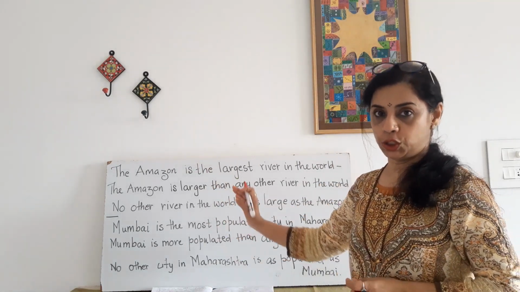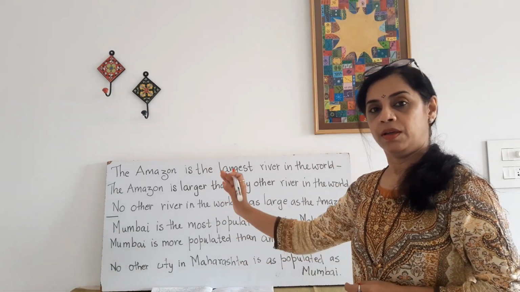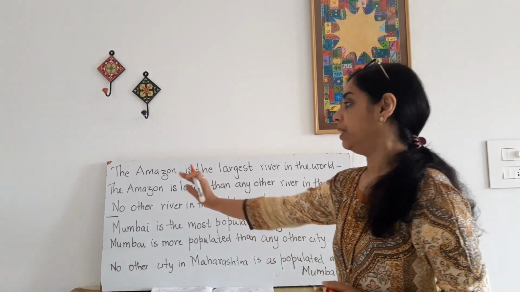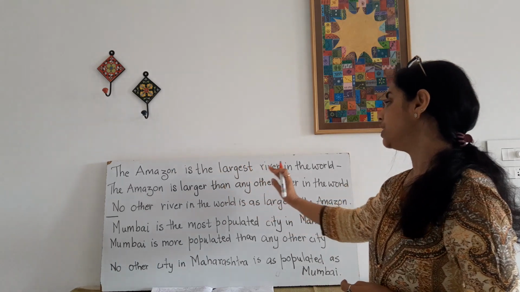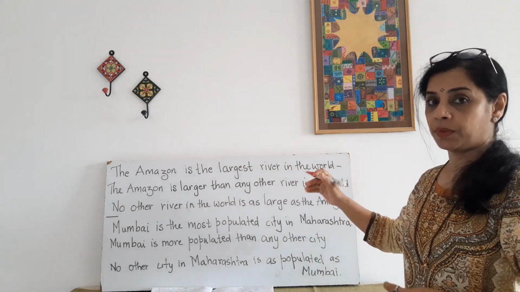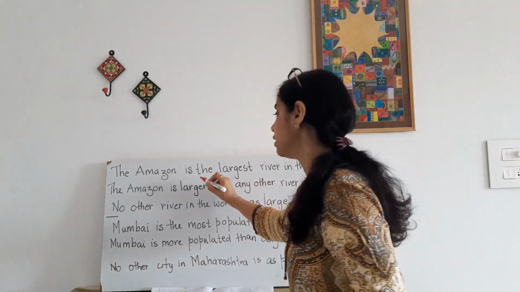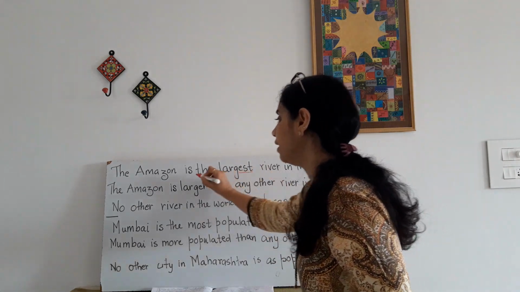Now look at these two examples. Very simple, very easy to understand. The Amazon is the largest river in the world. Now this is in superlative form because of EST, the.